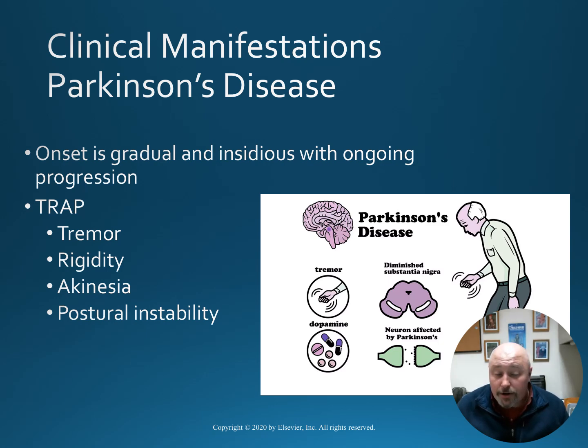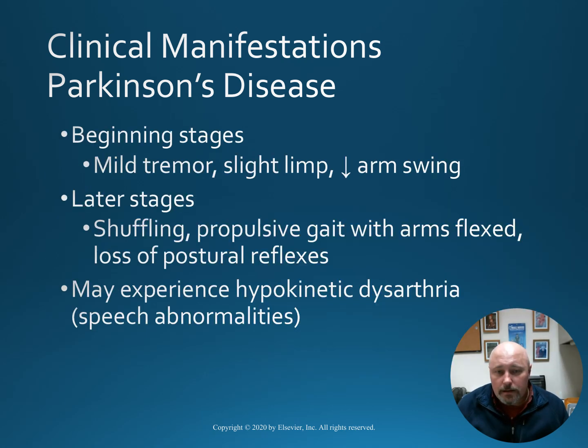They also have the acronym TRAP to help remember the classic manifestations. These would be tremors, rigidity, akinesia, and postural instability. In the beginning stages, it would manifest as a mild tremor, slight limp, and decreased arm swing. While in the later stages, it progresses to a shuffling, propulsive gait with the arms flexed, and a loss of postural reflexes. The patient may also experience hypokinetic dysarthria, speech abnormalities.